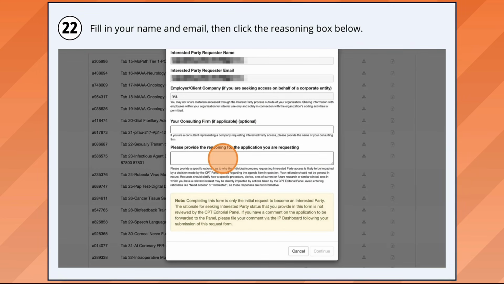This is where you will become an interested party. Put in your name, your email, and if you are representing an organization or your employer, you'll put that in the box. Otherwise, put Not Applicable and then scroll down to the reasoning box. This is the reason why you want to become an interested party related to 92507. Any reason is acceptable, and anyone can become an interested party.